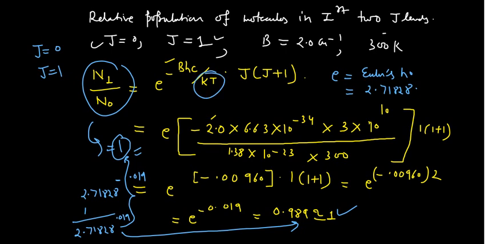See, a more rapid decrease in the ratio of this population Nj by N0 occurs at larger values of B. If you increase the value of B, from the expression you can see here, since this is a negative sign, if you increase the value of B, then this ratio, this population difference, also decreases. This is something very, very important. So we can explain this thing in that manner.